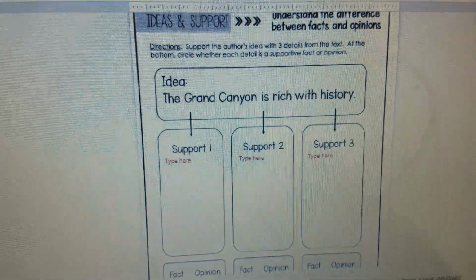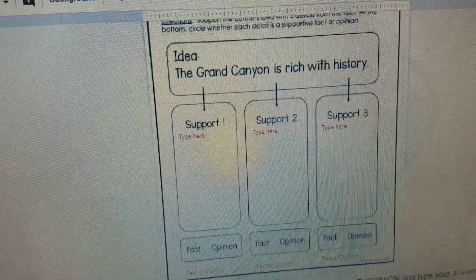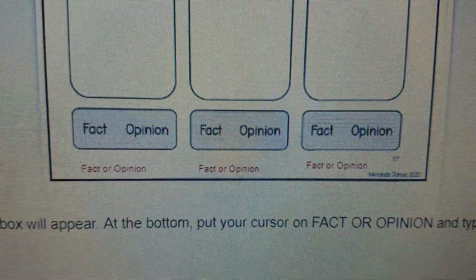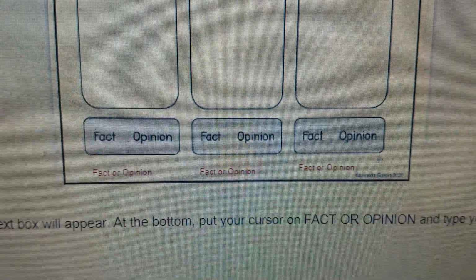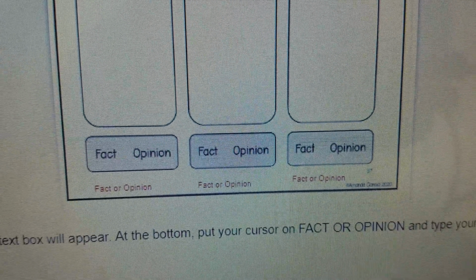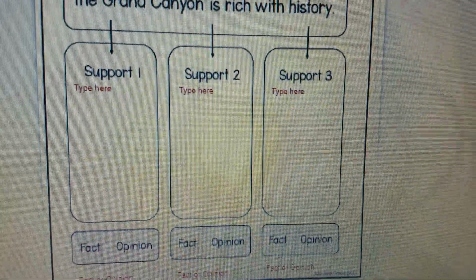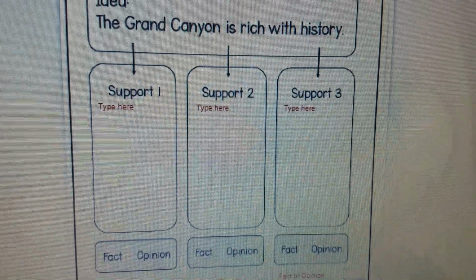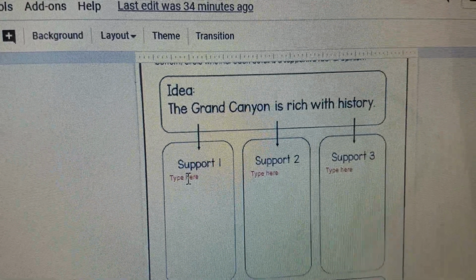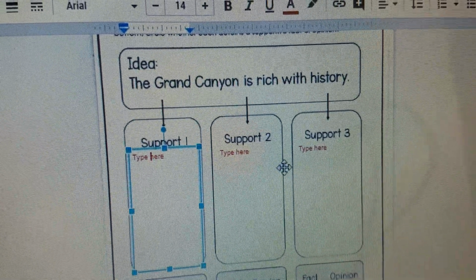Now, if we were doing this on paper, if we were in the classroom, we would be doing it on paper. You would just simply circle fact or opinion. But if you look down here, I gave you a text box. Just put your cursor on it. The text box will appear. And you can just type in fact or opinion. All right, you put your cursor up here and the text box will appear. Okay, so if you just click on it, you'll see the text box appears and then you can begin to type.